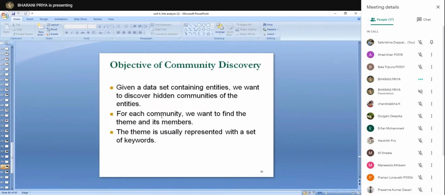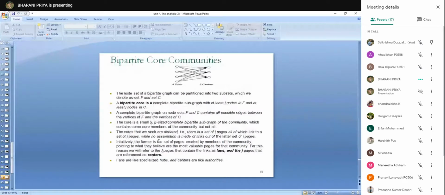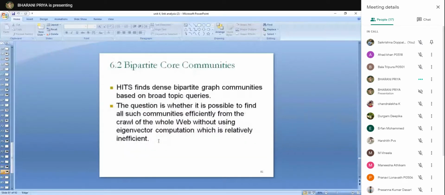Once again, I'll complete these 2 slides. So the main objective of community discovery is, given the data set entities, we want to discover the hidden communities in the entities. And for each community, we want to find the theme and its members. And theme is usually represented with a set of keywords. Right. Bipartite core communities.